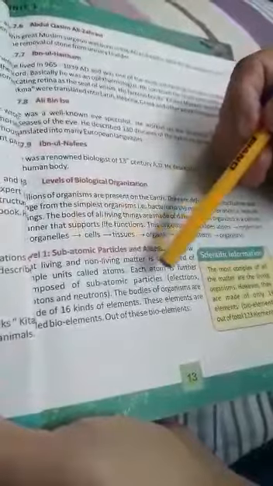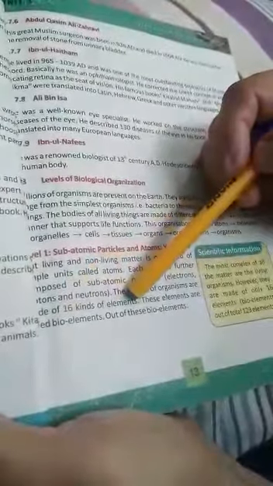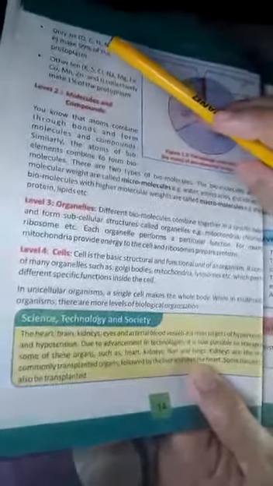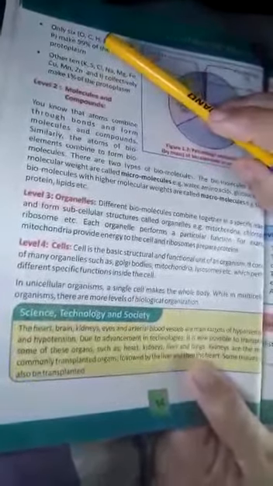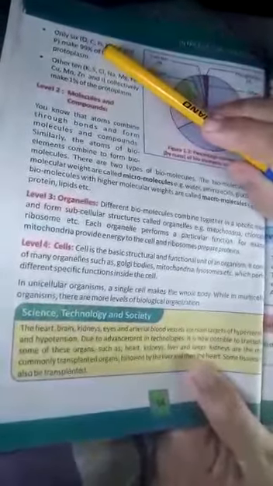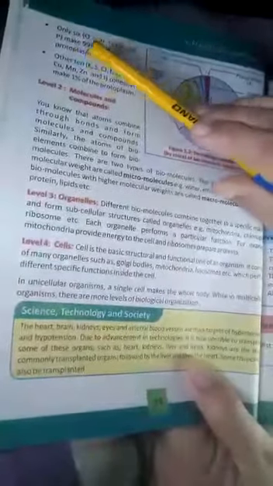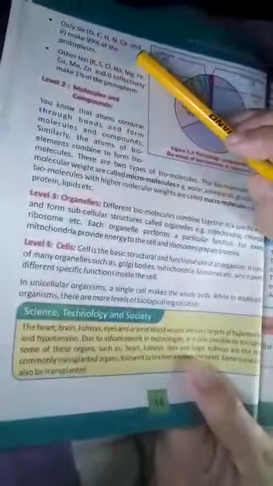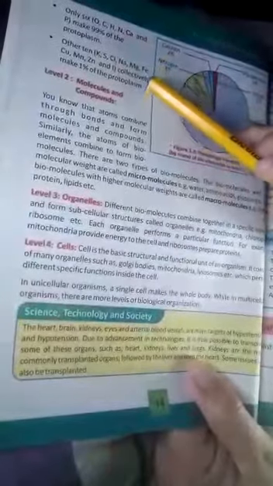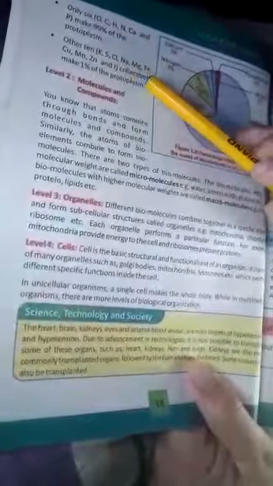So the first is the atom. The atom consists of subatomic particles like electrons, protons, and neutrons. The bodies of organisms are made of 16 kinds of elements. Elements are made up of atoms. The living bodies consist of elements. There are six important bioelements like oxygen, carbon, nitrogen, calcium, and phosphorus. They make 99% of the protoplasm. Other elements are also present in living organisms.